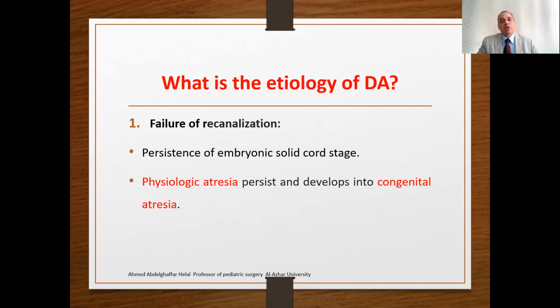What are the suspected etiologies for duodenal atresia? The first theory is a failure of recanalization, or persistence of the embryonic solid cord stage. As we said, all tubular structures pass through the solid cord stage. There is hyperplasia of the epithelial lining with complete occlusion of the lumen, followed by recanalization. If there is failure of this recanalization, duodenal atresia may develop. So it is not impossible to say that physiological atresia persists and develops into congenital atresia.